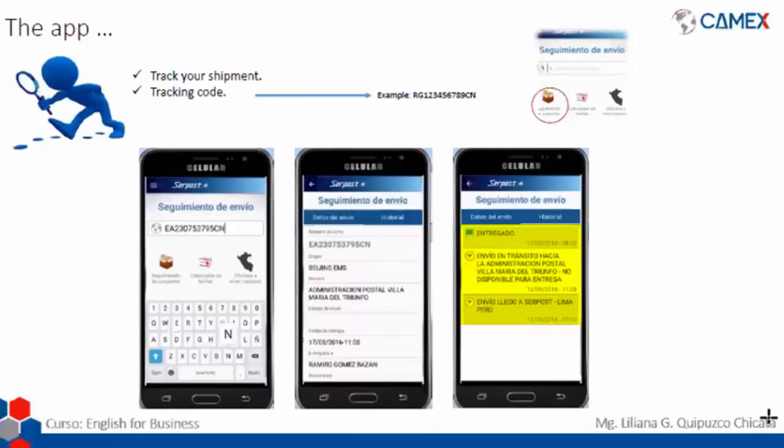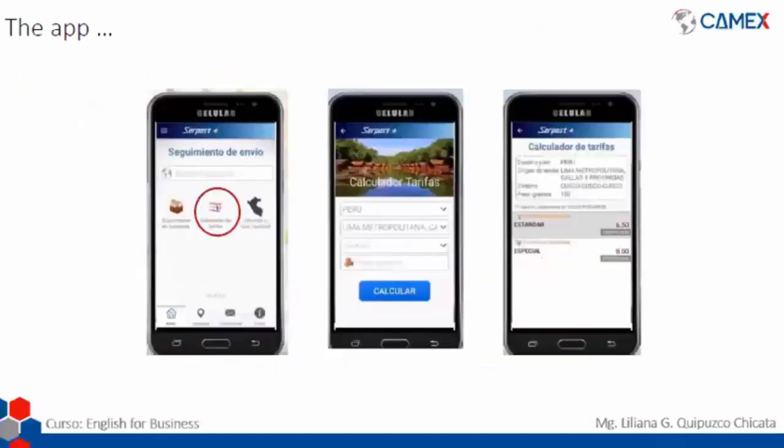That is the most important for this class, and the one that we're going to use more. But remember that we said that we have 2 more options. So in this case, we're going to see the next one, which is how to check the shipping rates. You're going to go back to the beginning and click on check shipping rates on your screen or cell phone, and you're going to see the following information.